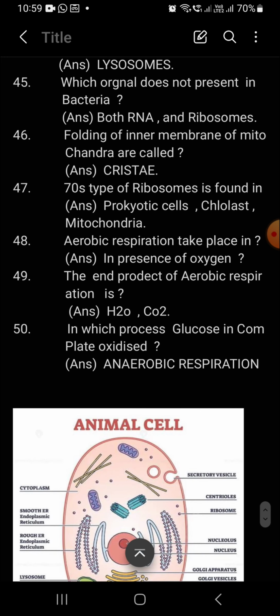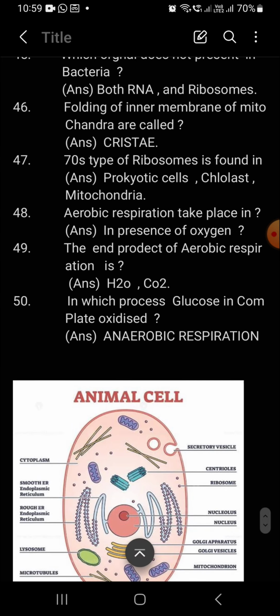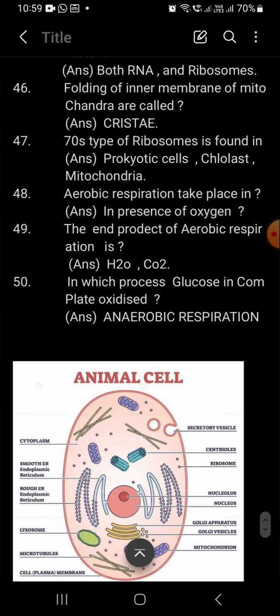Next question. Which organelle is not present in bacteria? So the bacteria does not contain ribosomes of the membrane-bound type, or does not have them in bacteria. The next question.